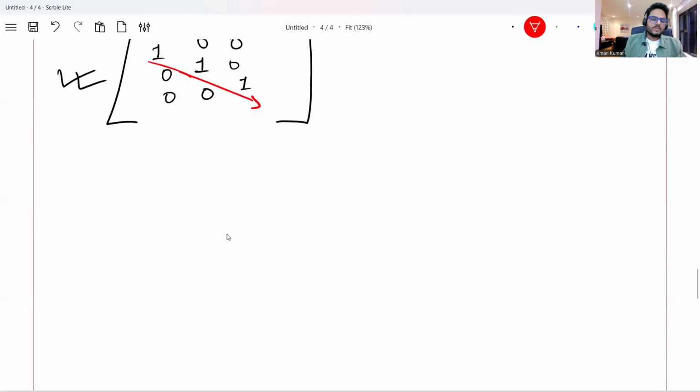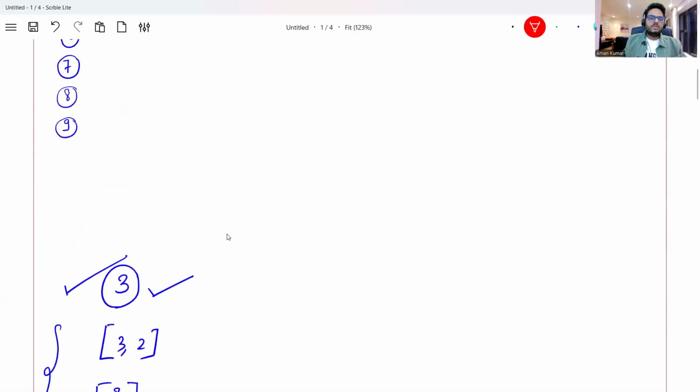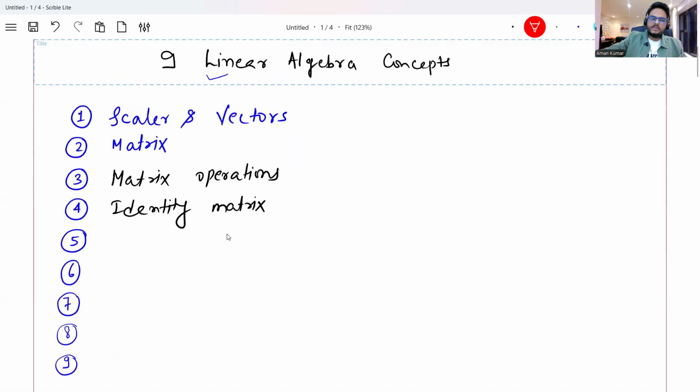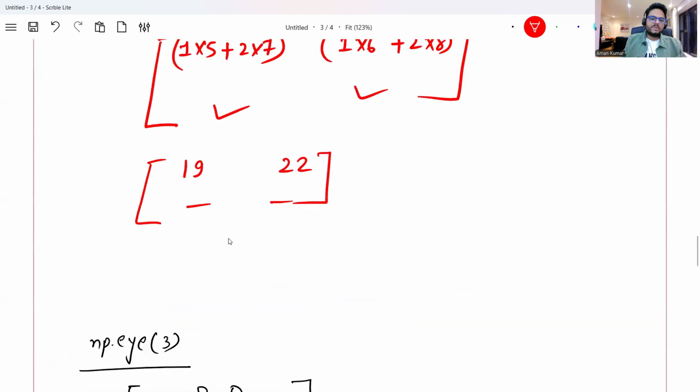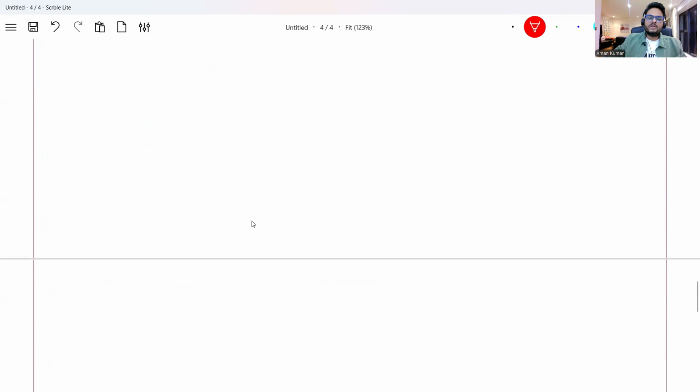Another important concept to know here is the determinant of a matrix. So I will write here, determinant of a matrix. The determinant of a matrix is a very simple concept to understand, but I see that some people either forget it or are not able to recall it. So ABCD is a square matrix.